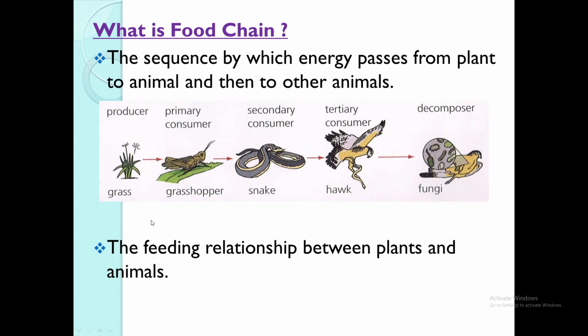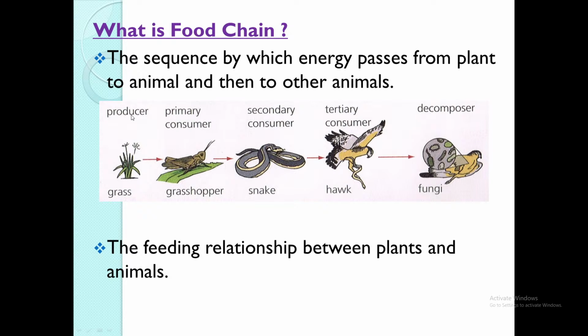So the grass now will actually make its own food by that process that is called photosynthesis. So once the grass makes its food, then the grasshopper now will actually feed on the grass. So looking above grass, you will actually see producer. So producer means that the grass makes its own food. Then you have the grasshopper.